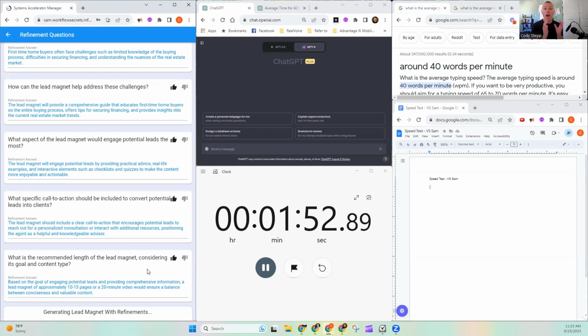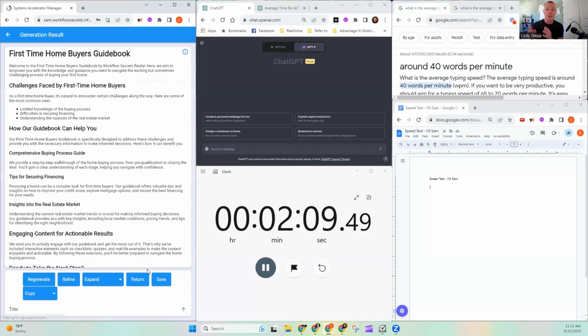It's looking at what I wanted to create, and then it's referencing my profile settings and all of the information I shared about my brokerage, my team, as well as myself as a real estate agent. And there's a lot of specific nuances. We're at 2 minutes right now. I want you guys to keep that clock in your rear view.